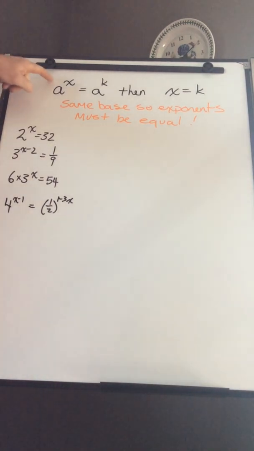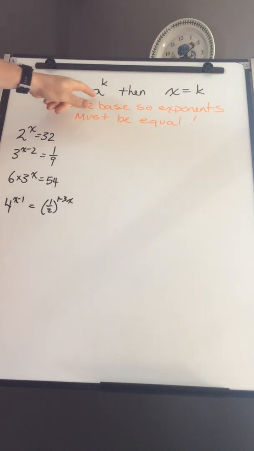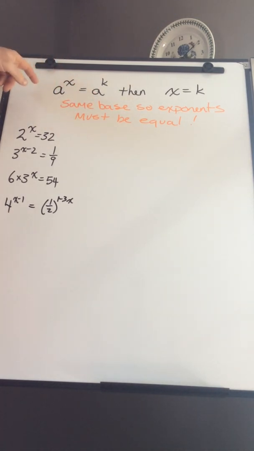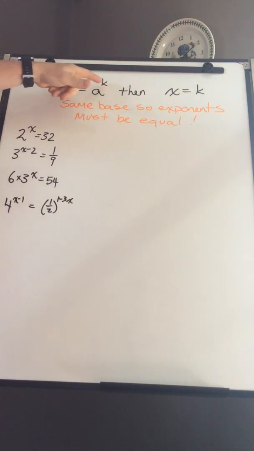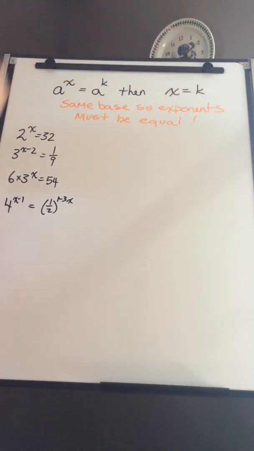We have an exponential, a to the power x, and it's equal to another exponential which has the same base. When this happens, a to the power x equals a to the power k, then it has to be that if I have the same bases, the exponents have to be equal. So, to give you an example,